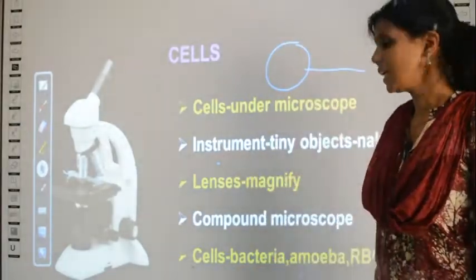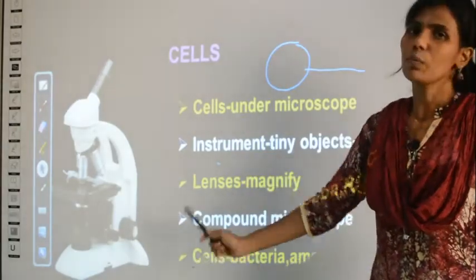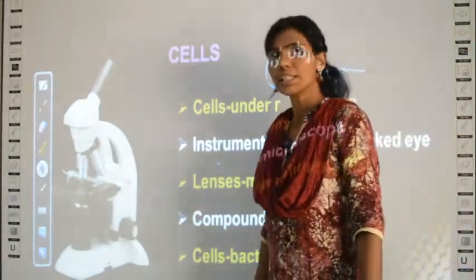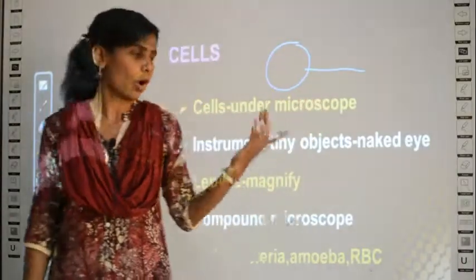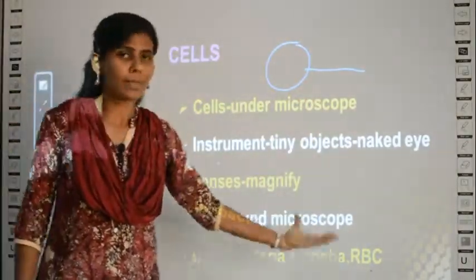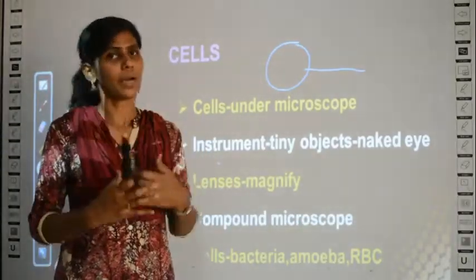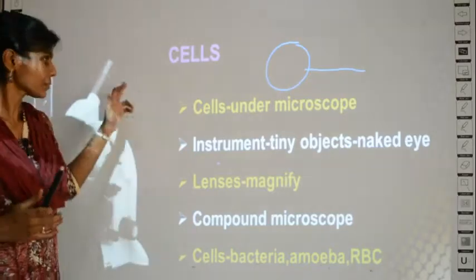That's why you can see tiny objects under the microscope. The microscope we generally use in the laboratory is called a compound microscope, and generally we observe bacteria, amoeba, RBC cells and many other cells under it. Clear?